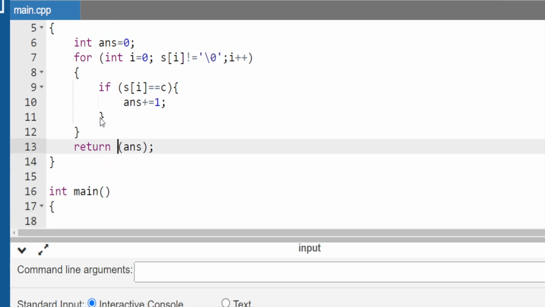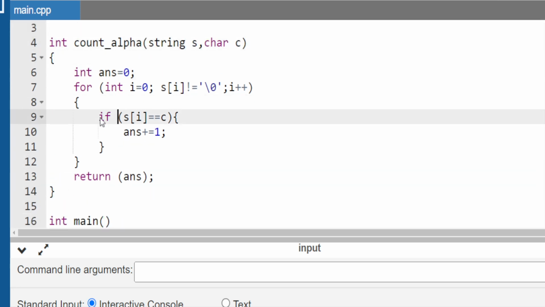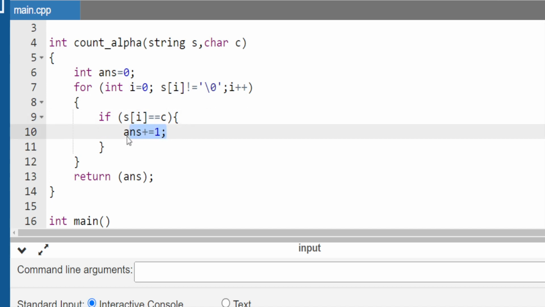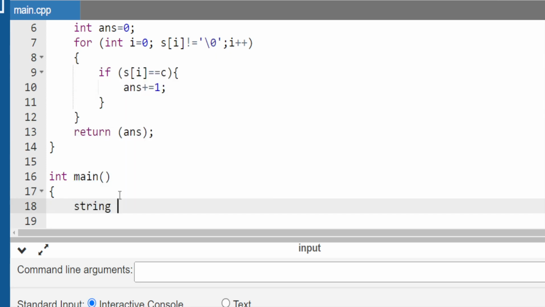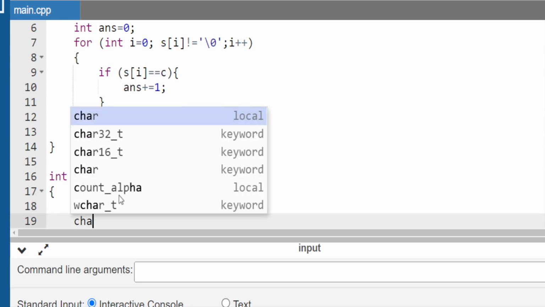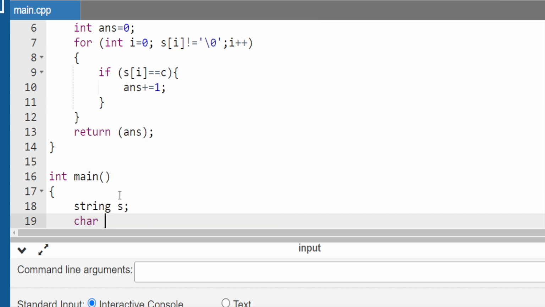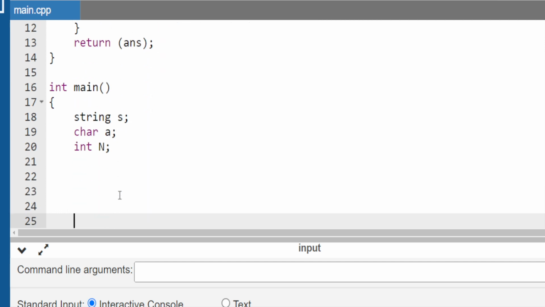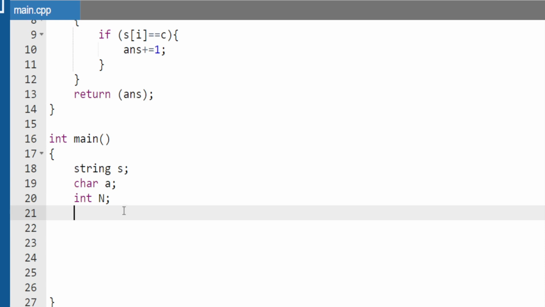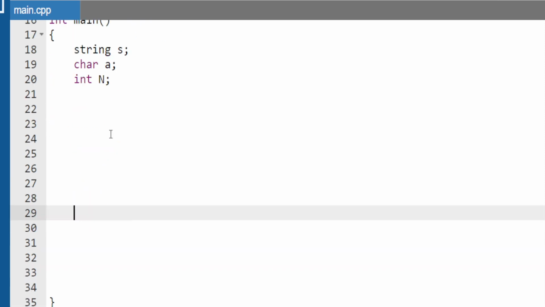Just pause the screen and try to understand this code. This is a basic, simple counting function, meaning if this c is equal to any character of this string, it will increase the value of answer by 1. Let us move to the main body. In the main body we need to take one string s, a character variable, and an integer n variable. The remaining variables we will take later, no problem.